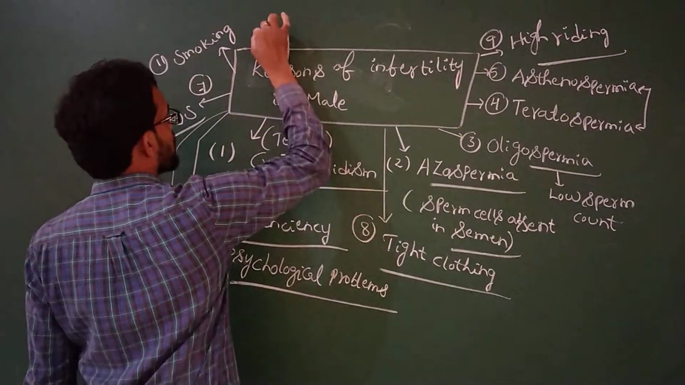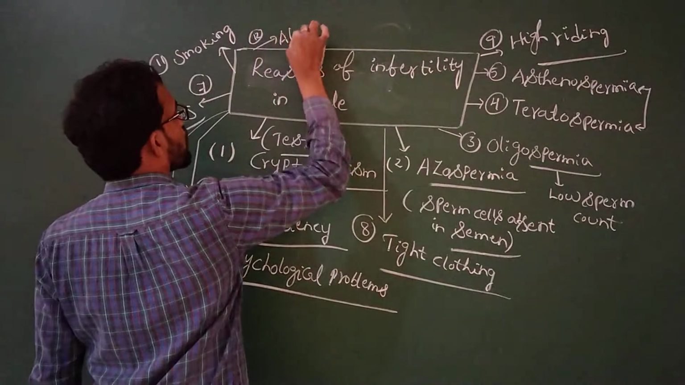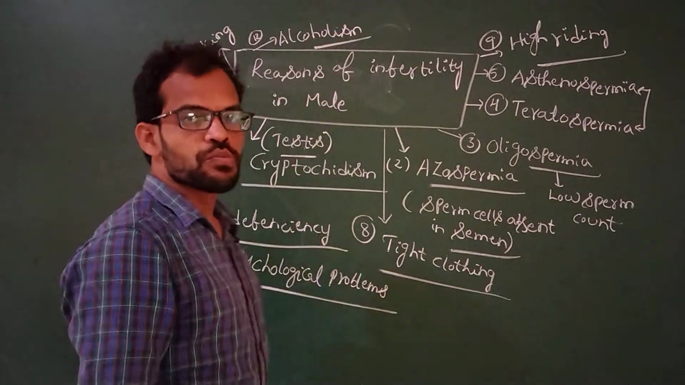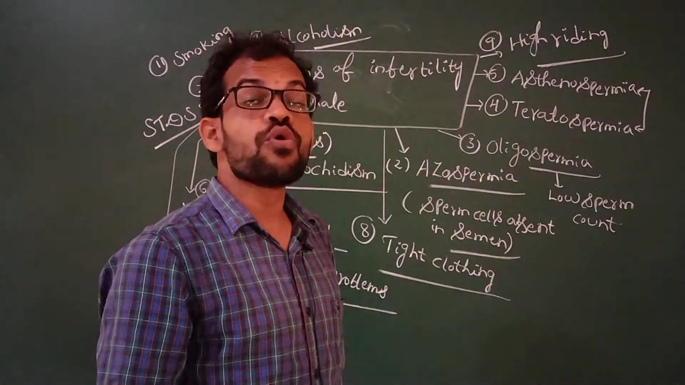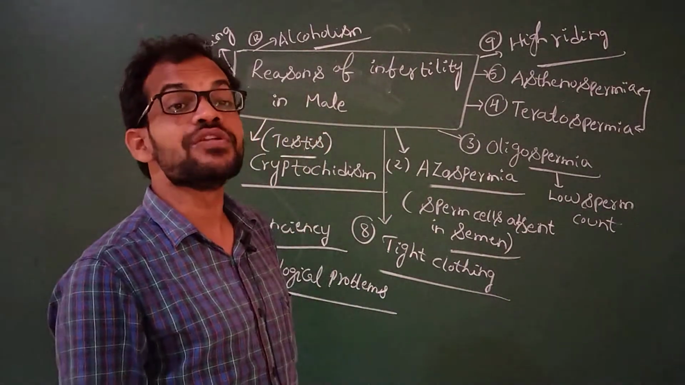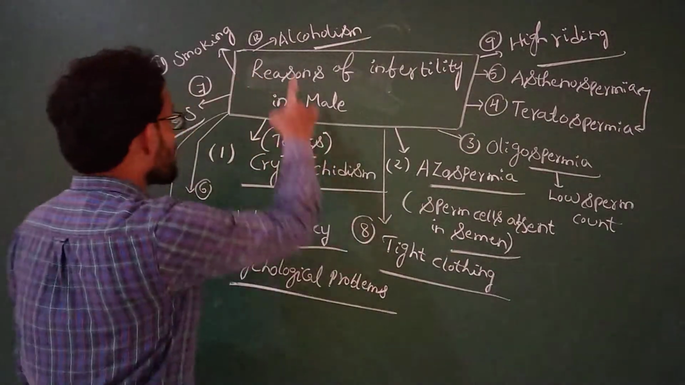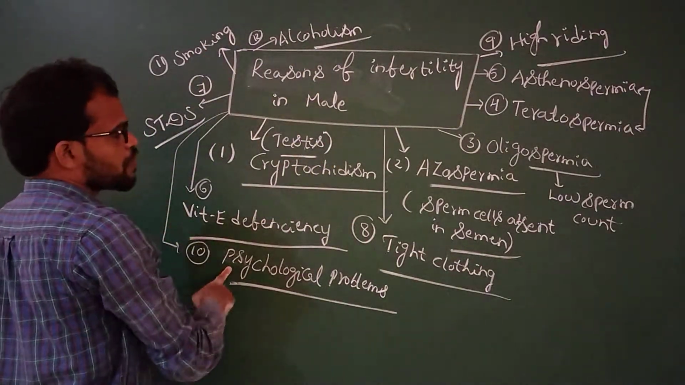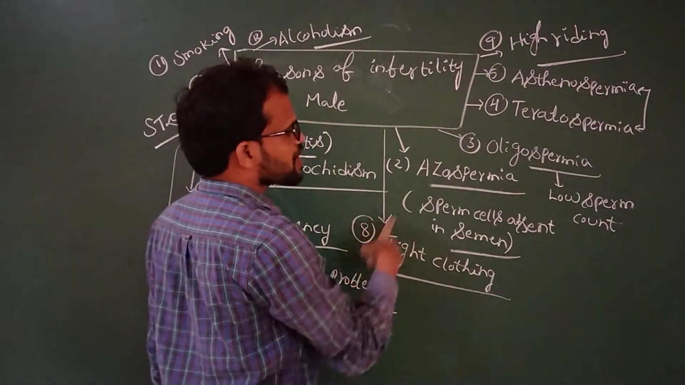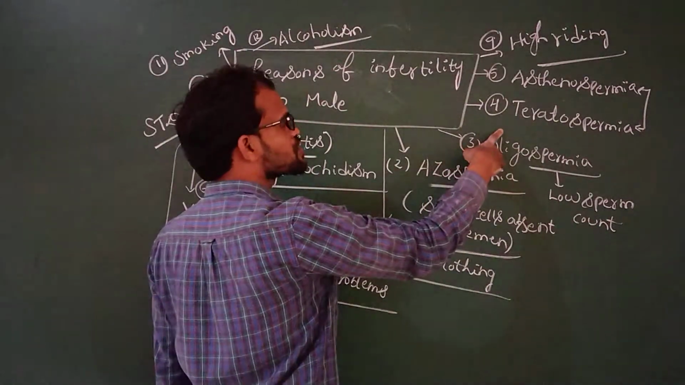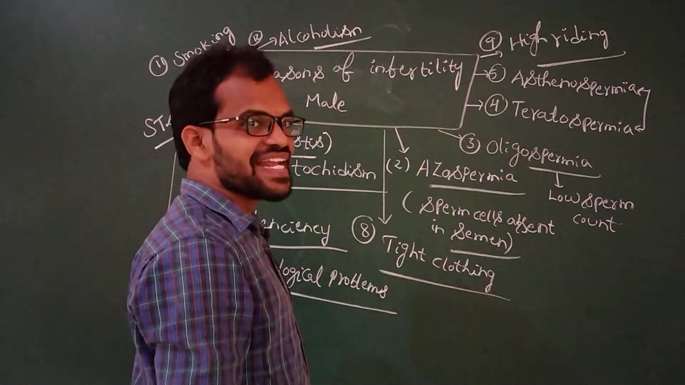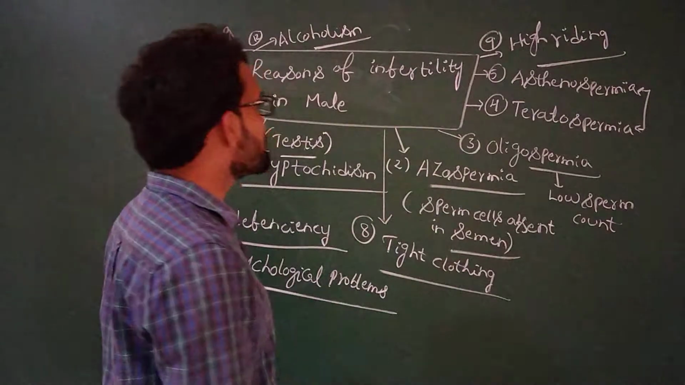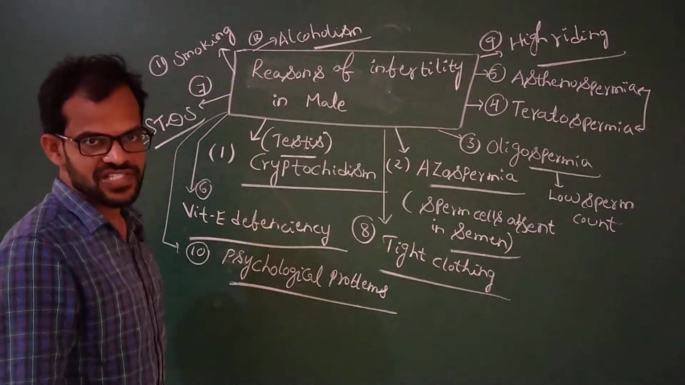Coming to the next condition, alcoholism. Those who drink more alcohol also become infertile, with a low sperm count. Okay, so alcoholism, smoking, STDs, vitamin deficiency, psychological problems, cryptorchidism, tight clothing, azoospermia, oligospermia, teratospermia, asthenospermia, and high riding: all these reasons lead to infertility in males.